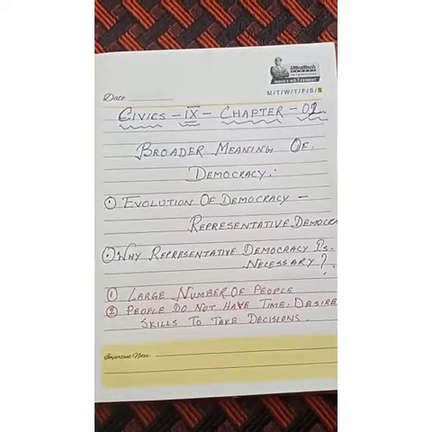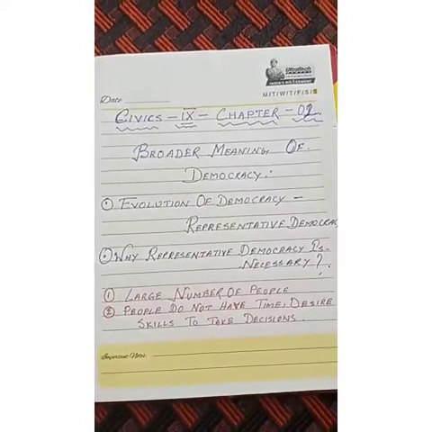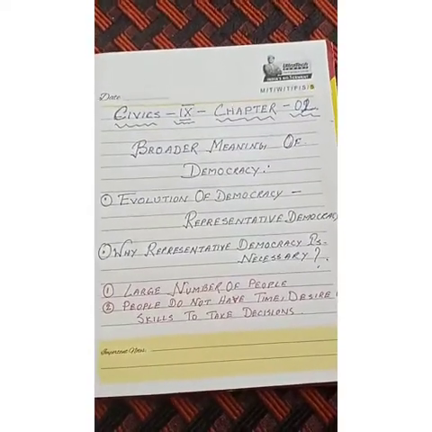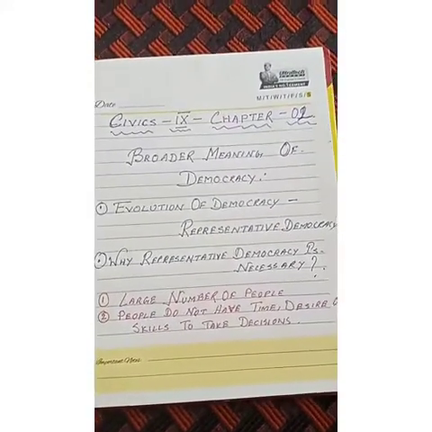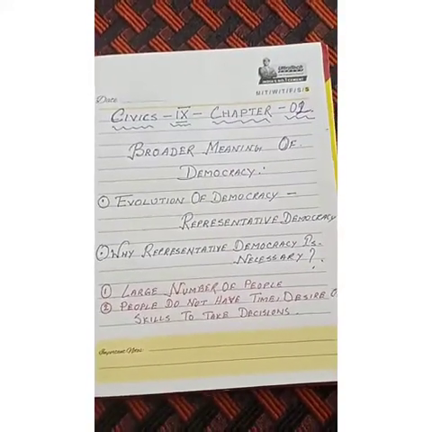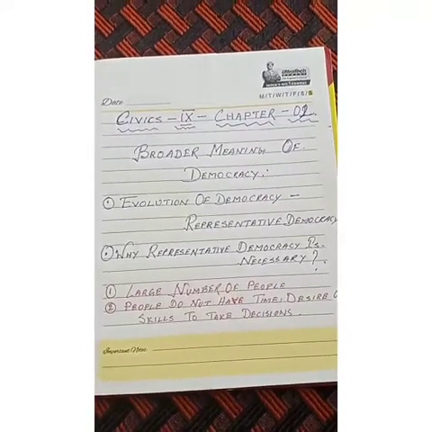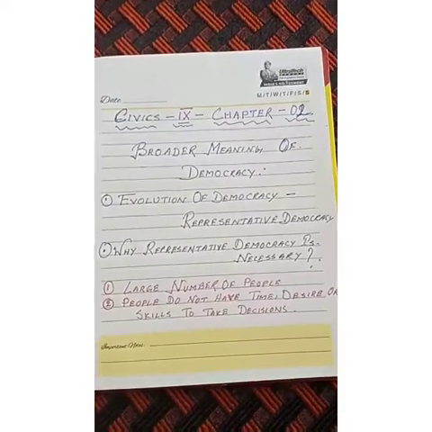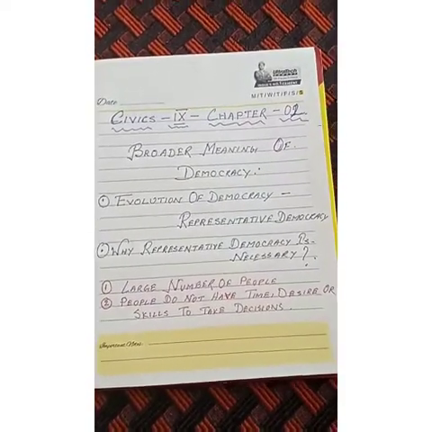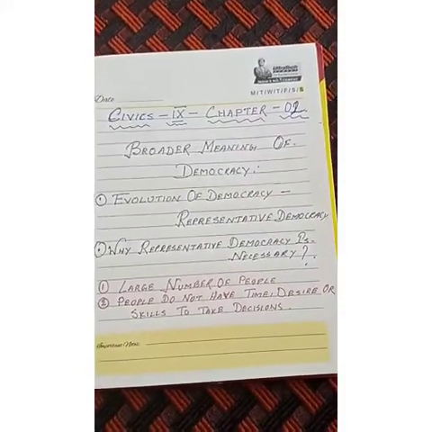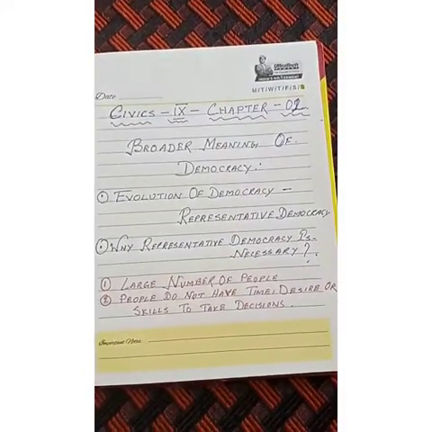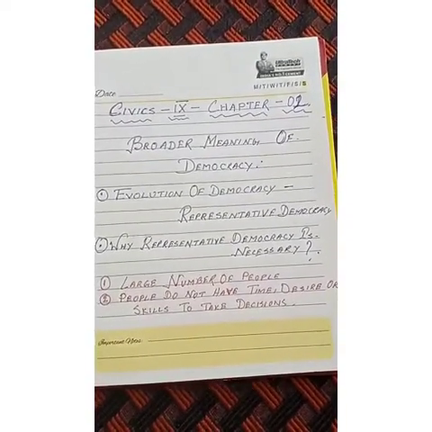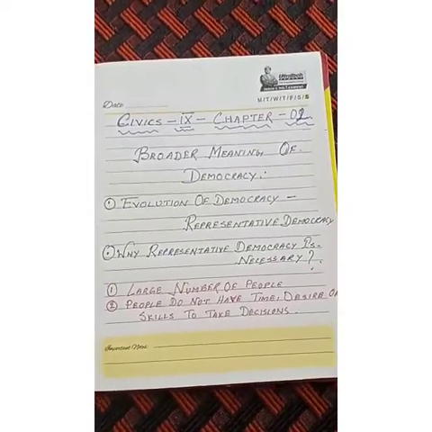Now the next question comes: why is representative democracy necessary? That is also to be discussed in this last part of the chapter. Nowadays, wherever there are democracies, the number of people is too large. Even if some country thinks it will follow direct democracy, it is not possible because of the large number of people.